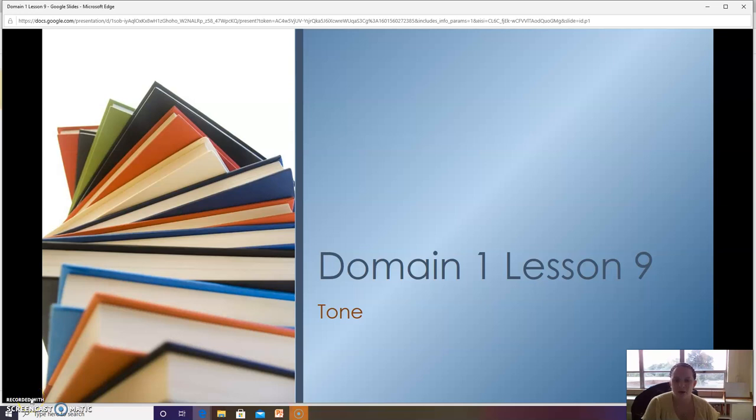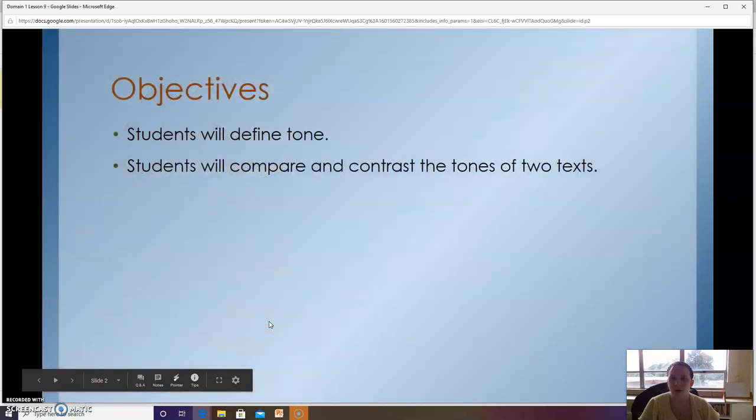Welcome back, 5th grade. We're on Domain 1, Lesson 9, Tone. Our objectives for today are to define tone and compare and contrast the tones of two texts.